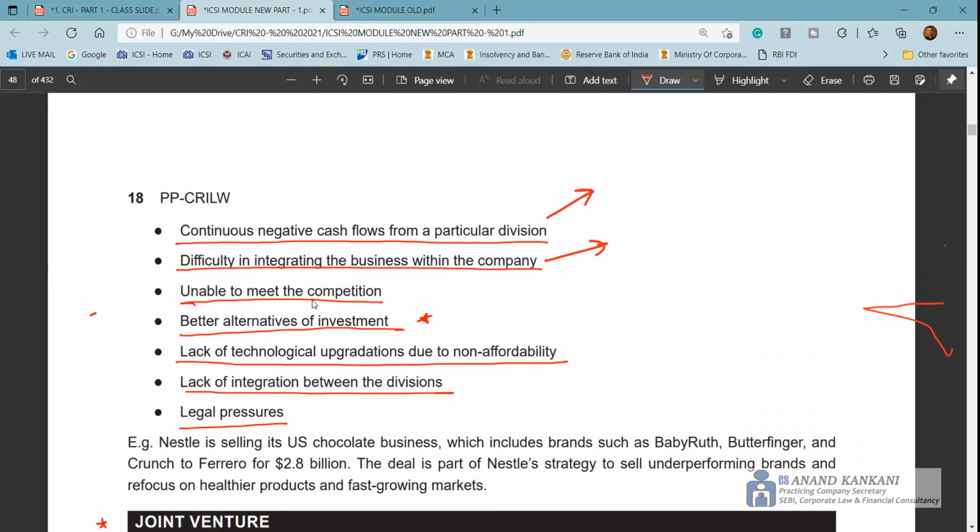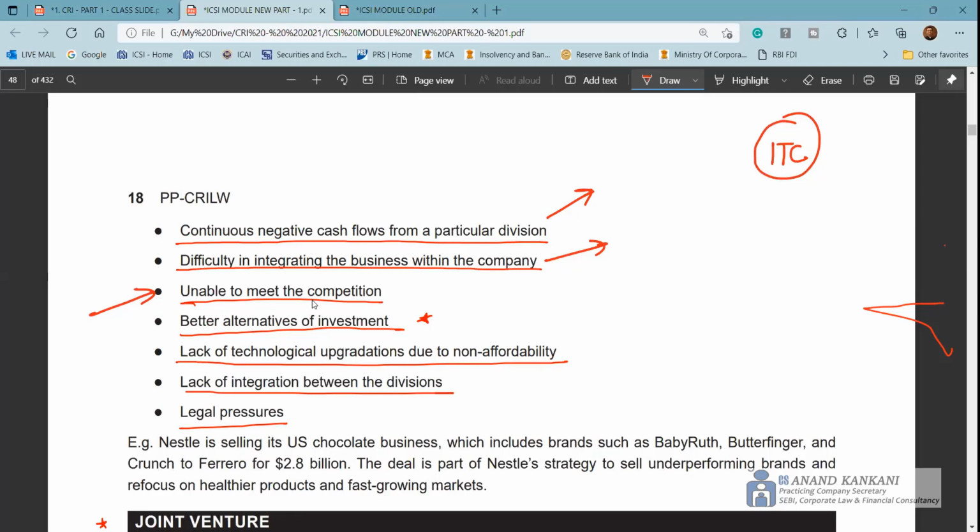Then if the company is unable to meet the competition, then it again demerges. So this again happens in the case of a conglomerate company which has one of the divisions which is very good. A classic example again, ITC. The hotel business is good, tobacco business is good, FMCG is good, but the IT business is not that great. And the IT business is not able to meet the competition. So that's where you demerge the IT business. That IT business is now taken over by some other giant company in the IT sector, and ITC gets cash, and basically then they can focus only on the other profitable businesses.